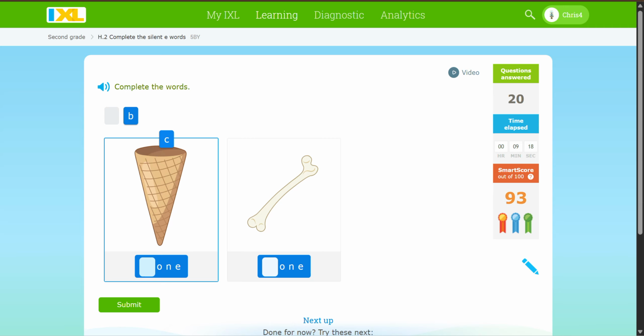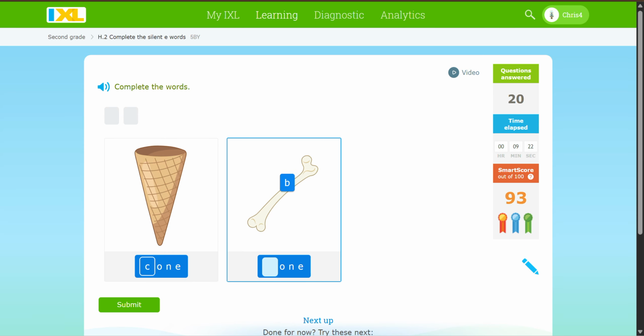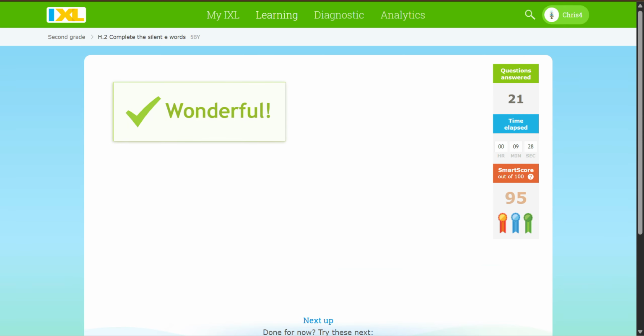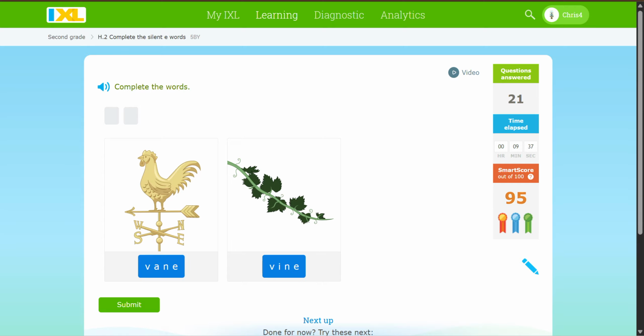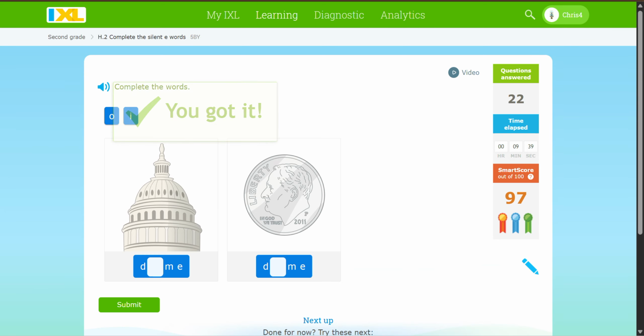Cone, bone, fly by, boom. Guys, this is actually easy. Vine, vein, vine. That's not it. Coin, dime.